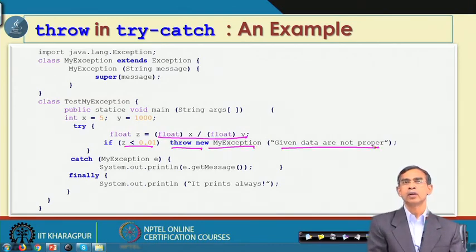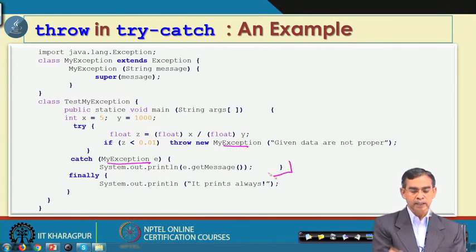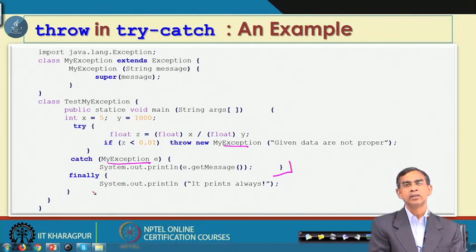So, this is the use of explicitly throwing an exception in a method, and then this is the catch. As you see, this will catch the exception of this type, and then the block for the catch prints the message. And this is the finally, which, as we have mentioned, will always execute whether an exception occurs or not. If an exception occurs, you can maintain the code for what it should do. So, this is the idea about the throw clause.